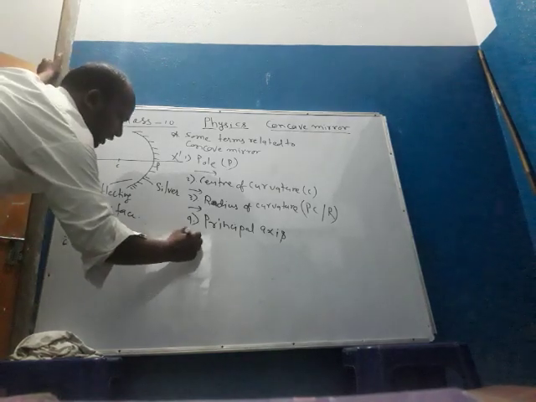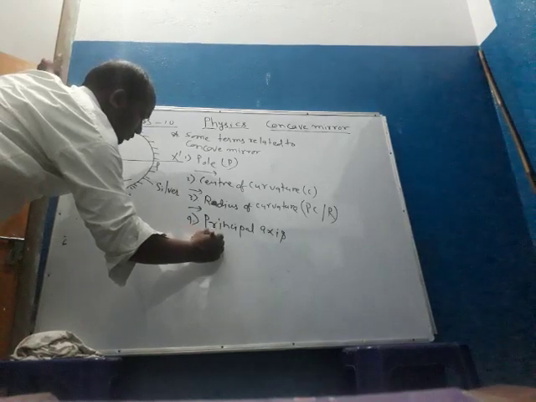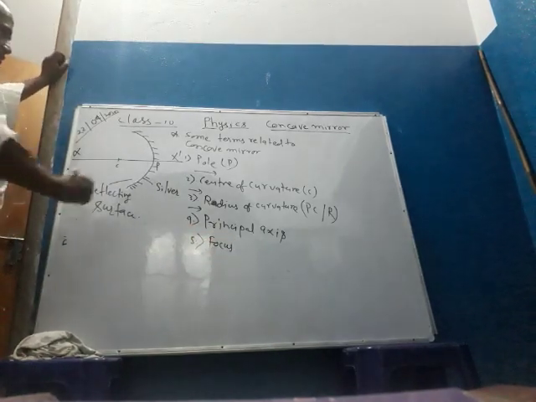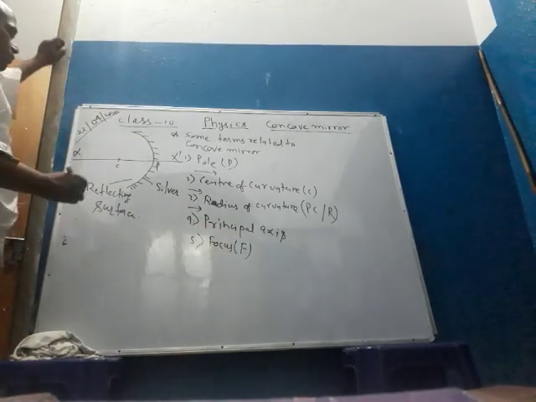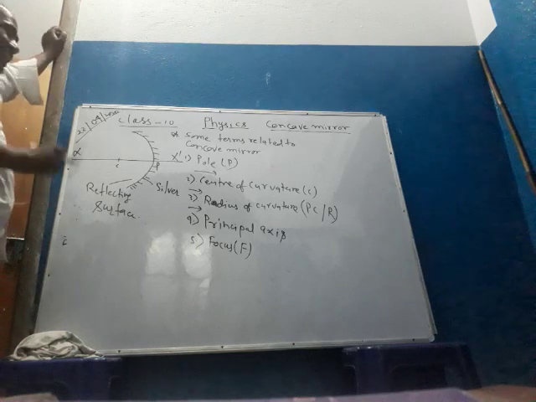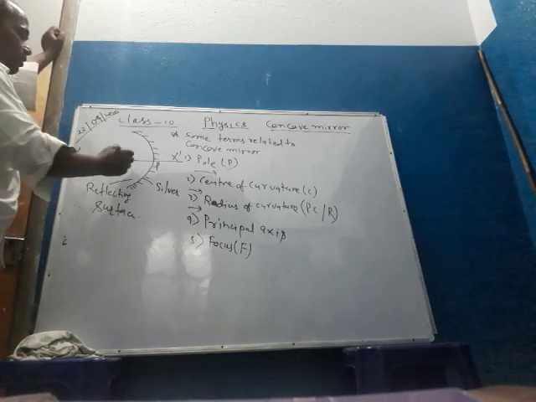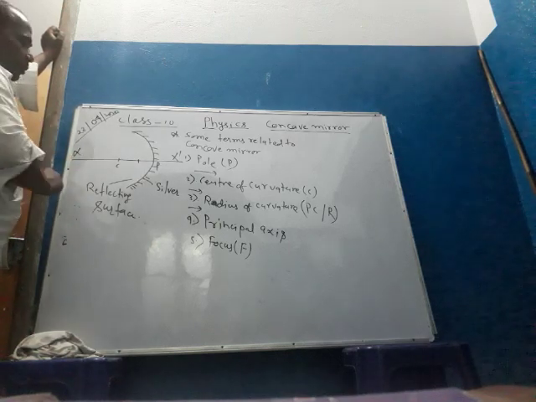Now the fourth point is focus, or capital F. Generally, focus point lies in between pole and center of curvature.